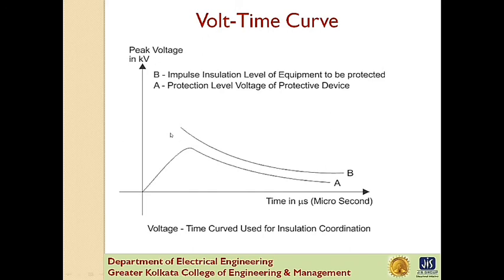So suppose this is the weakest part of the power system, this is the weakest equipment of the power system. The volt-time curve of the weakest equipment of the power system should be above the volt-time curve of the protective device such as lightning arrestor over the whole range of the volt-time curve.